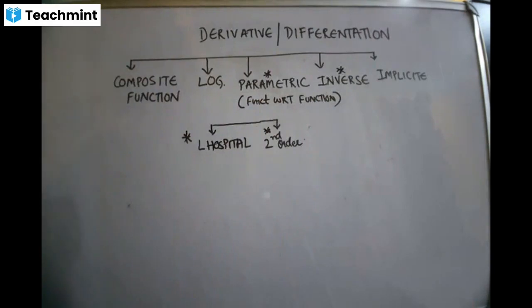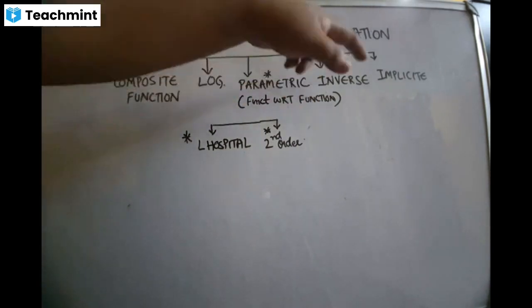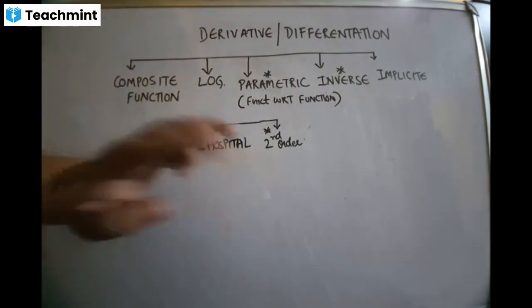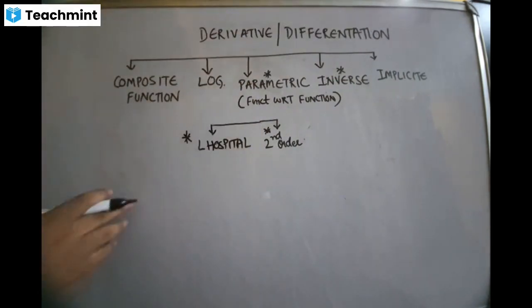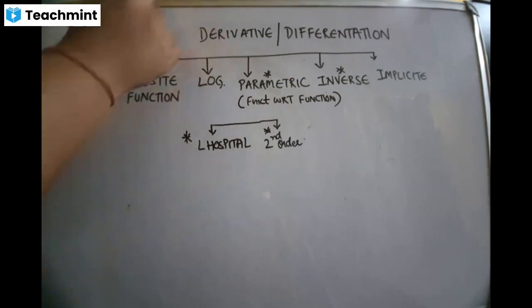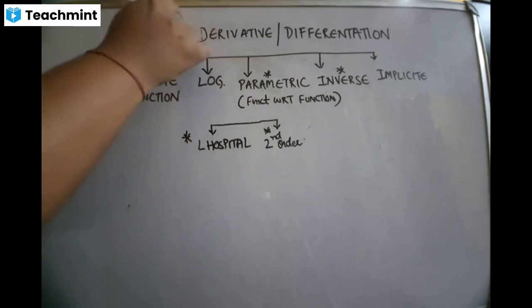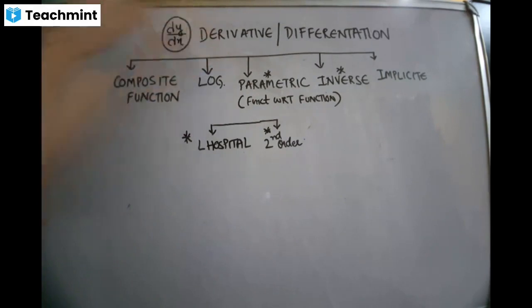Is that clear? Okay. Once you understand this, it's just a chain process. Once you understand composite, you'll understand log, then parametric, inverse, implicit, L Hospital, second order. After you have completely understood how to differentiate, I told you differentiation means we are differentiating y with respect to x. This is the symbol, isn't it?